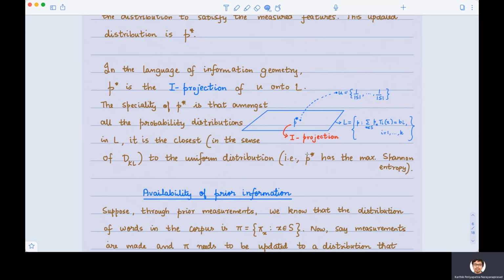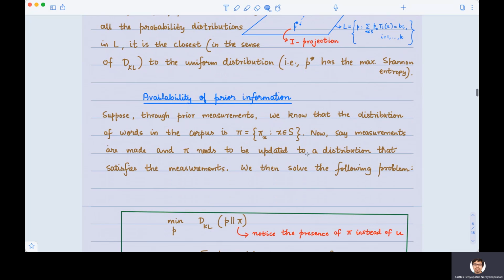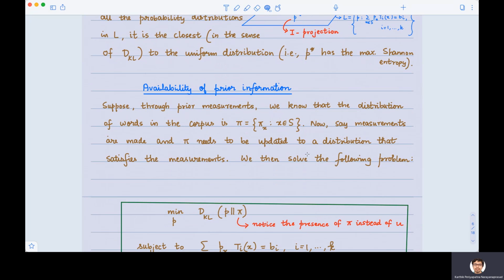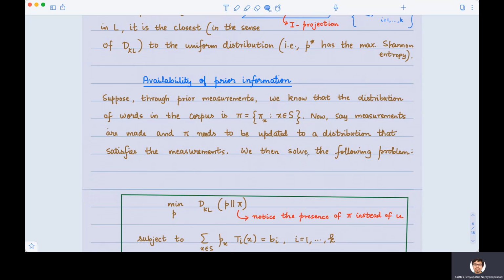So all of this was if there was no prior information available at all. But what if we have some prior information available? In other words, let's say there are some prior measurements that are already made on the corpus. And let us say that somebody has already found out that pi is the probability distribution of the words in the corpus. Now the corpus could have gotten updated over time, and this prior information may not satisfy the new measurements that are now made. So let's say the corpus got updated with some new words. Somebody came and made a lot of new measurements, and it so happens that pi doesn't satisfy these measurements.